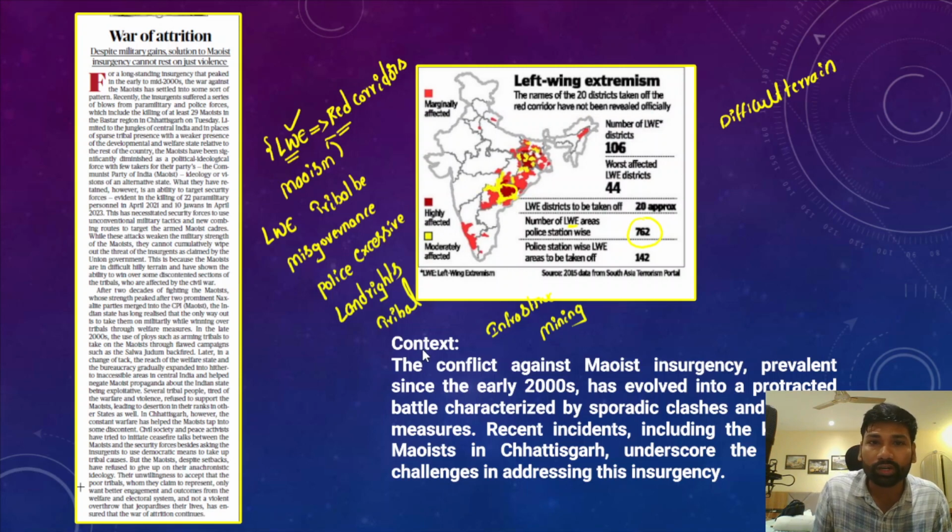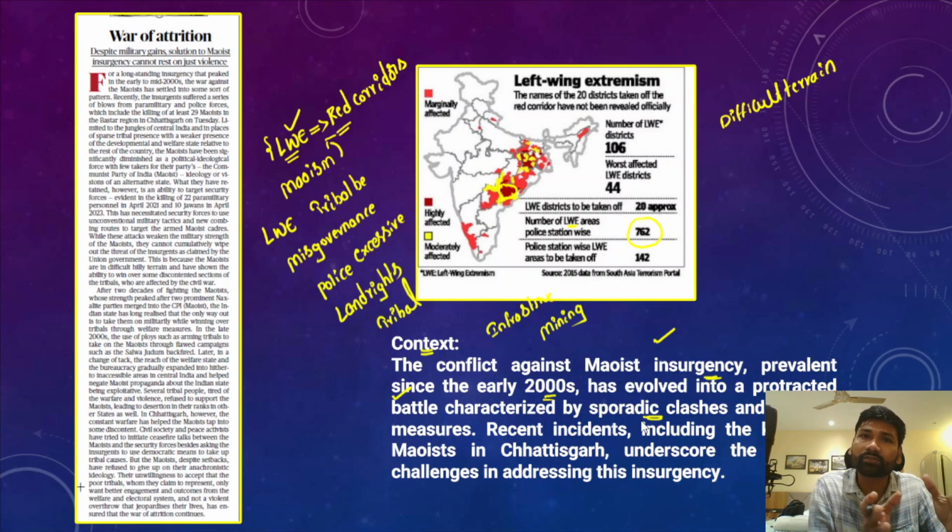Now understand the context of this particular editorial. In this editorial, the author is talking about the conflict against the Maoist insurgency that has been prevalent since the early 2000s. Okay, so not after 2000, but the conflict against the Maoist insurgency was prevalent in the early 2000s, and it has evolved into a long-term challenge, with irregular clashes between the Maoists and the security forces.